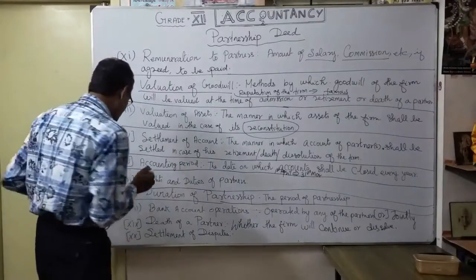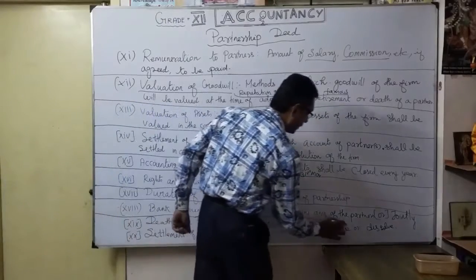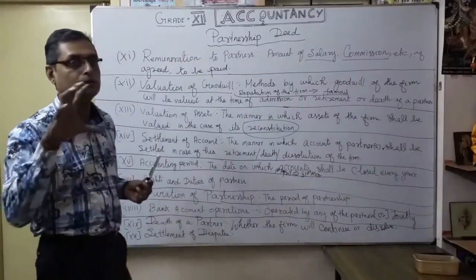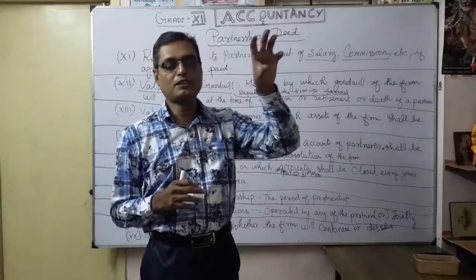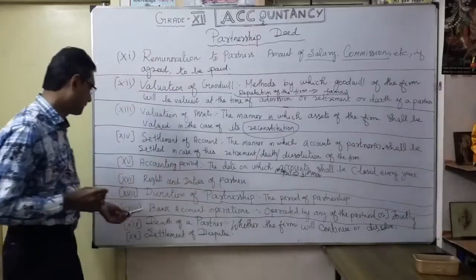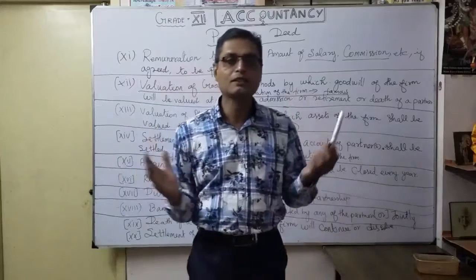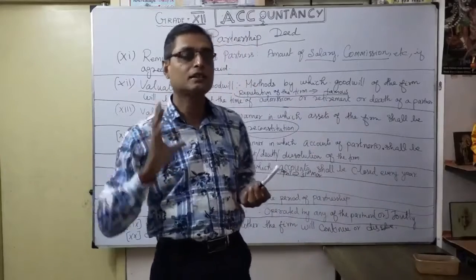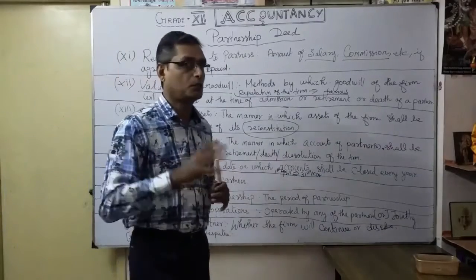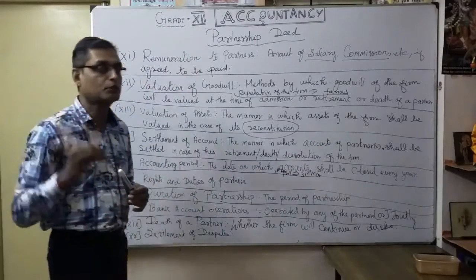Okay, then the bank account is very, very important. You want to open a bank account in the name of the firm only, not in the partners' names. That's already discussed. Under the firm name only you are going to open the account. The only thing is how you are going to operate it. Bank account operation is very important. It may be any one of the partners or jointly together. That is very important to avoid default, any fraud, or misappropriation of cash. So we should be very careful. Bank account operation is very, very important in a partnership business.